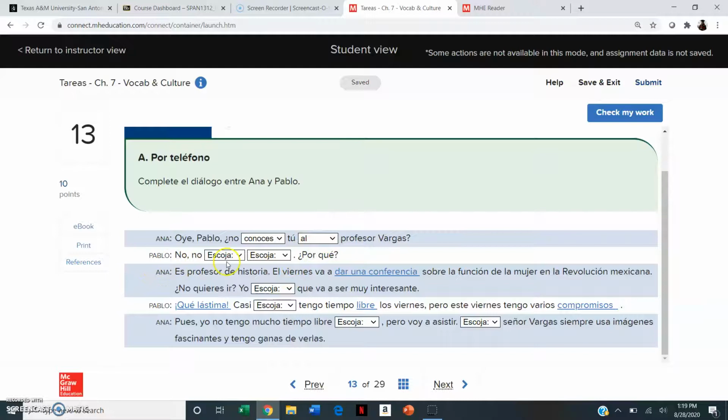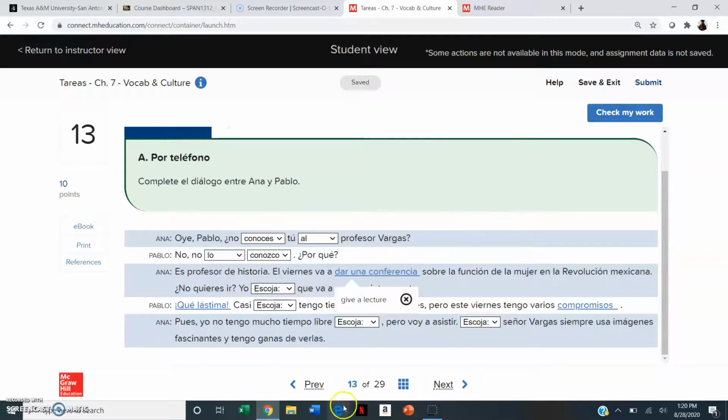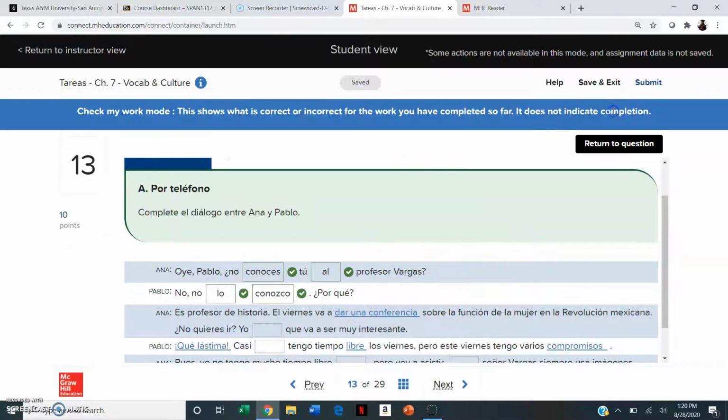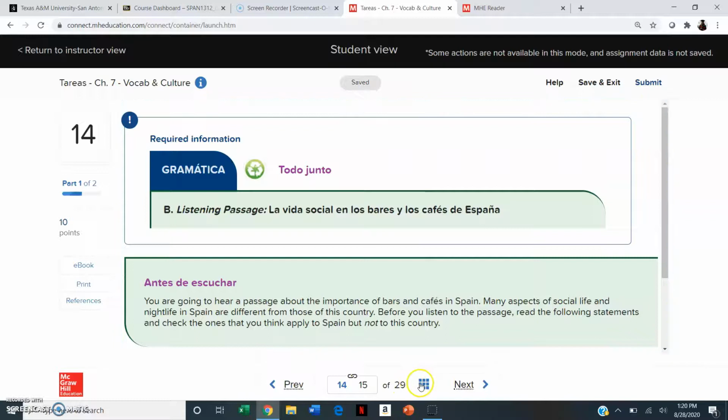So then Pablo tells us no, lo, because we're referencing the direct object pronoun, conozco. Okay, because we're still referring here to Profesor Vargas. So Profesor Vargas is replaced with the direct object pronoun, and then conozco is used because we're referring to a person. Bien? Okay, so these are just some different examples. You always have this option here to check your work. Okay, return to the question, and I'll keep going next.